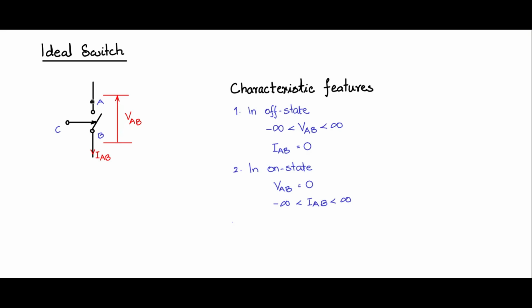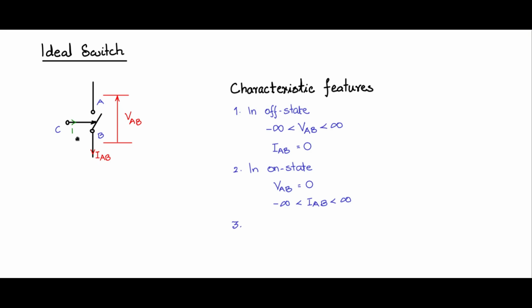This implies that this switch can handle positive current flowing from A to B, infinite current, and negative current from B to A, infinite current. So this is its on-state characteristic feature.